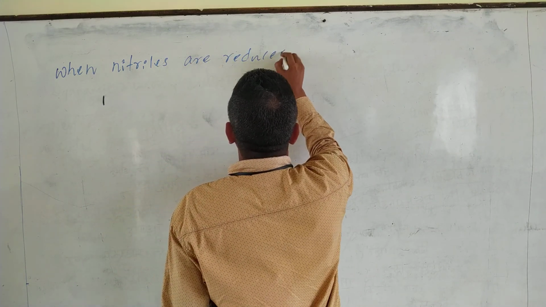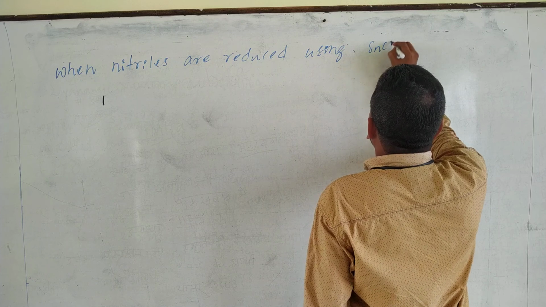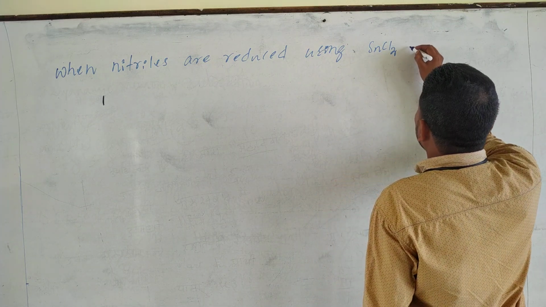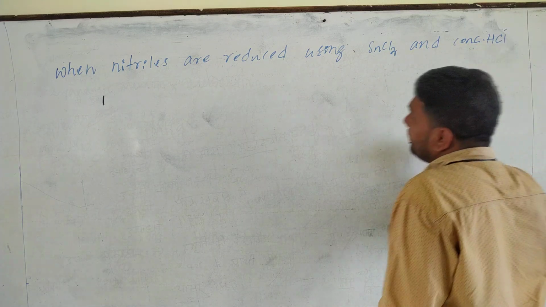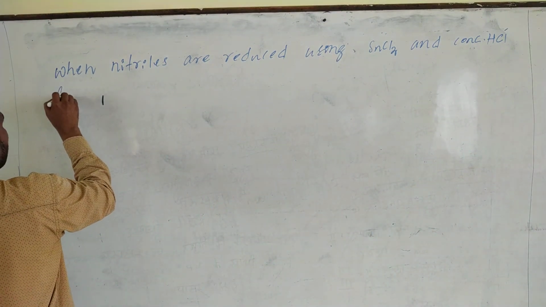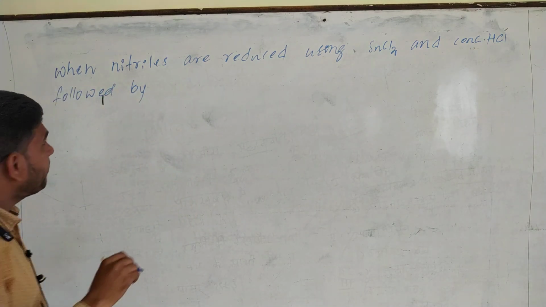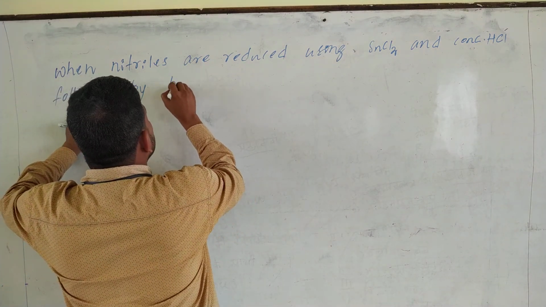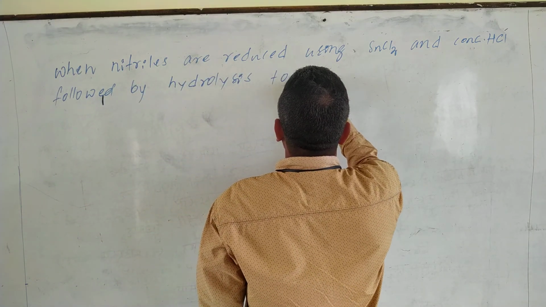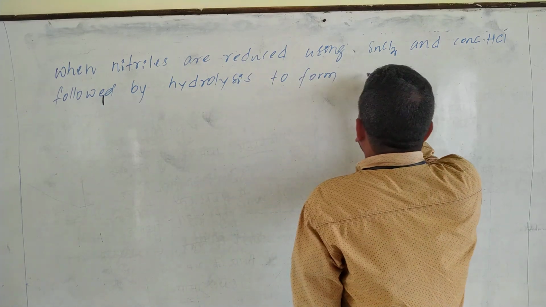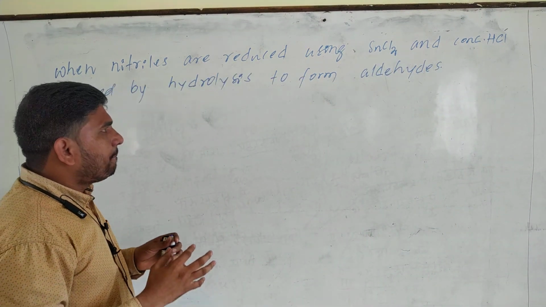When nitriles are reduced using stannous chloride and concentrated hydrogen chloride, followed by hydrolysis, they form aldehydes. To form what? Aldehydes. Have a concentration on the board.